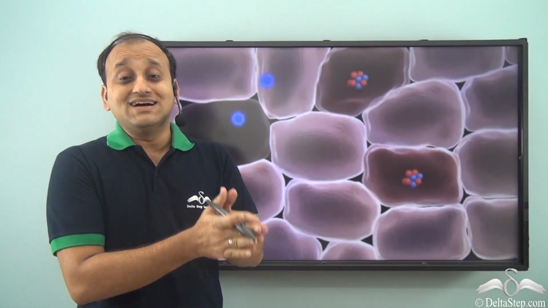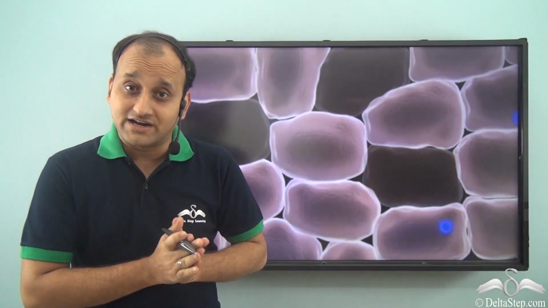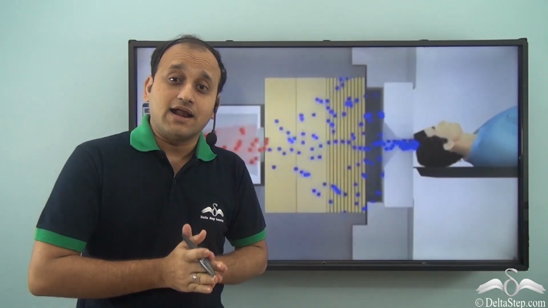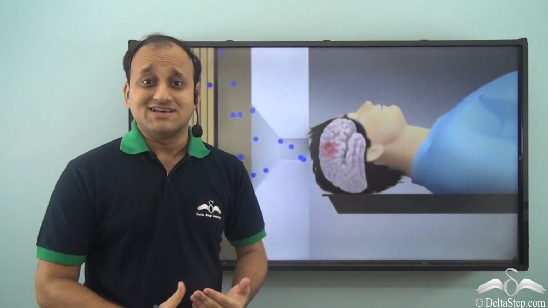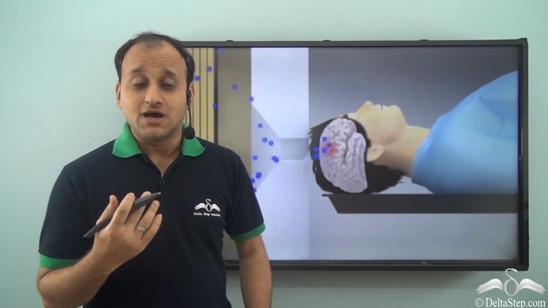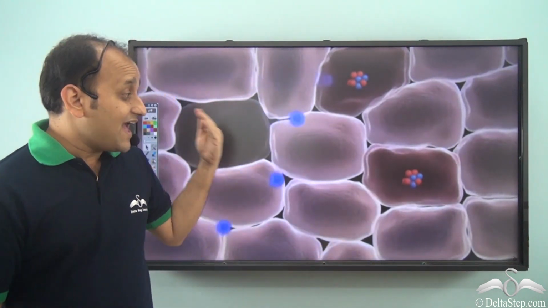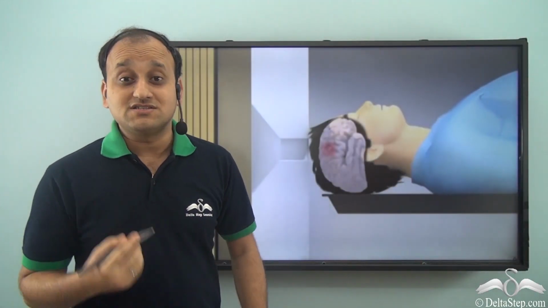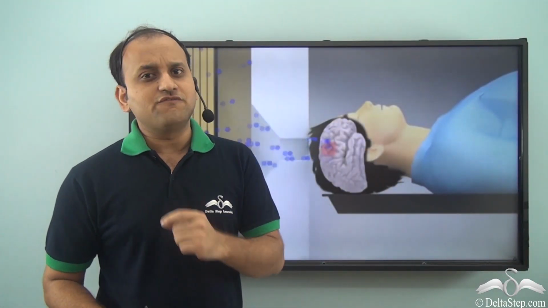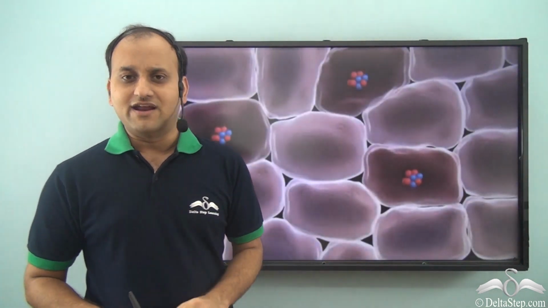So only the cancer causing cells are killed by the radiation, while the healthy cells remain as they are because they are not exposed to the radiation. And this entire process is done through specialized machines. So we actually kill cancer cells using radioactivity, or radioactivity helps us cure cancer. So it's a very important application of radioactivity.